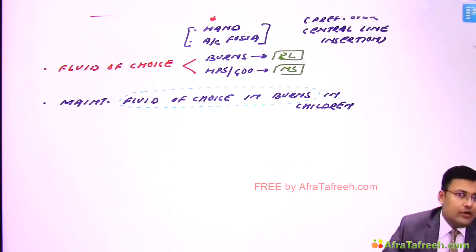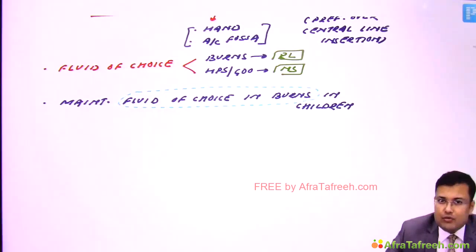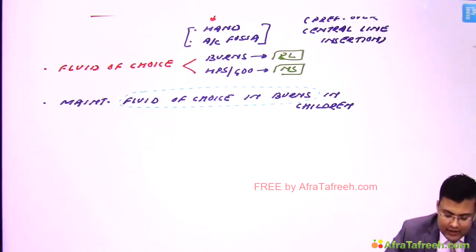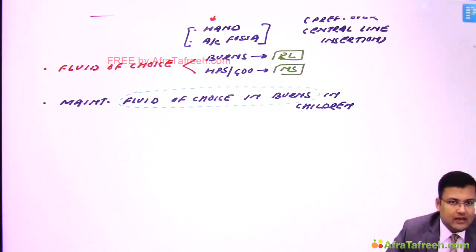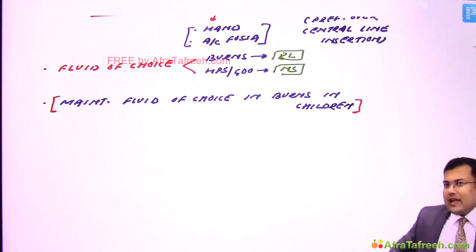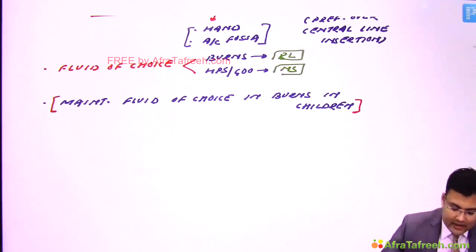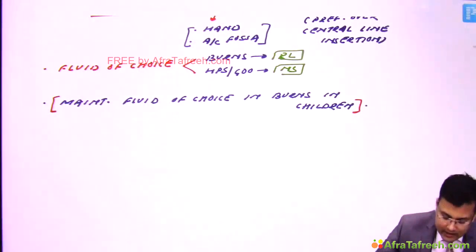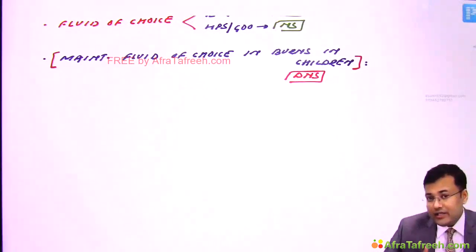So when you remember the answer and you do not read all four options, you are very prone to make a mistake. If you just look at the statement, fluid of choice in burns, then the answer is ringer lactate. But this is the question: maintenance fluid of choice in burns in children. In children, the glycogen reserve is very small. That's why we have to supplement dextrose. And since we have to supplement dextrose, the maintenance fluid of choice is DNS, the dextrose normal saline. So read the question carefully.